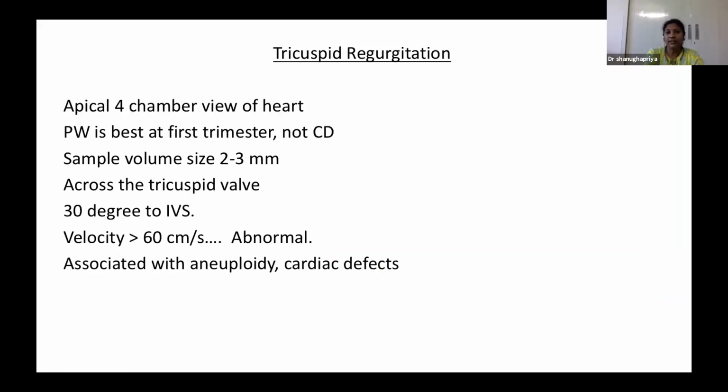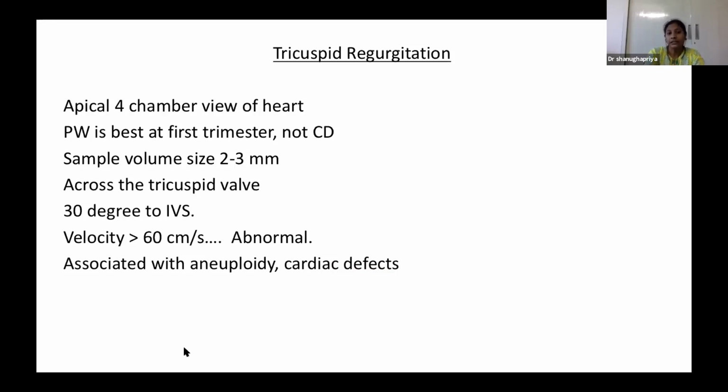So coming to tricuspid regurgitation, for this we have to take a zoomed up view of a fetal heart, especially the apical 4-chamber view. In this 11 to 14 weeks, color Doppler is of no use to detect the regurgitation. So we have to depend on the power Doppler. In this case, the power Doppler volume gate size should be in the range of 2 to 3 mm. So that has to be kept across the tricuspid valve to detect the tricuspid regurgitation.